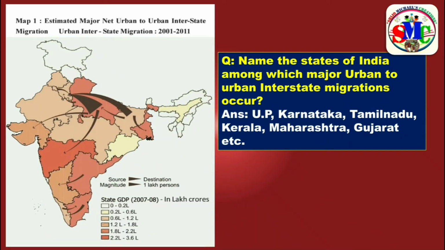Now, let us move to the map reading question. Here is the map. Observe that one, and it shows the urban interstate migration. Now, let us move to the question. Name the states of India among which major urban to urban interstate migrations occur. They are Uttar Pradesh, Karnataka, Tamil Nadu, Kerala, Maharashtra, Gujarat, etc.